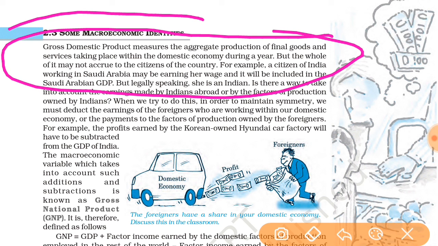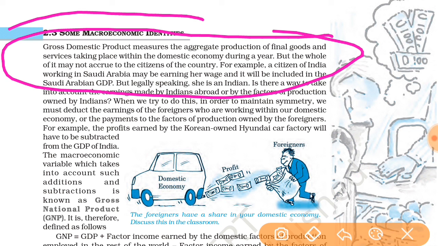The gross domestic product measures the aggregate production of final goods and services taking place within the domestic economy during a year. That means gross domestic product is the total value of all final goods and services produced during a year but within the domestic country. So in GDP we never add the net factor income from abroad.